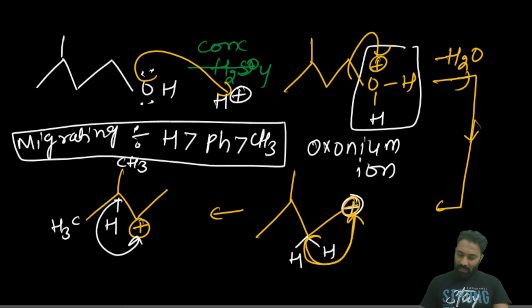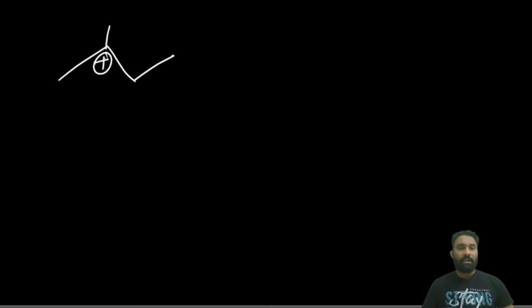Then when the hydrogen has migrated here, which degree carbocation are we getting? Now we will get the 3 degree carbocation in this manner. When we get the 3 degree carbocation, depending upon the heat, the alkene will be produced. Now which alkene will be produced here?